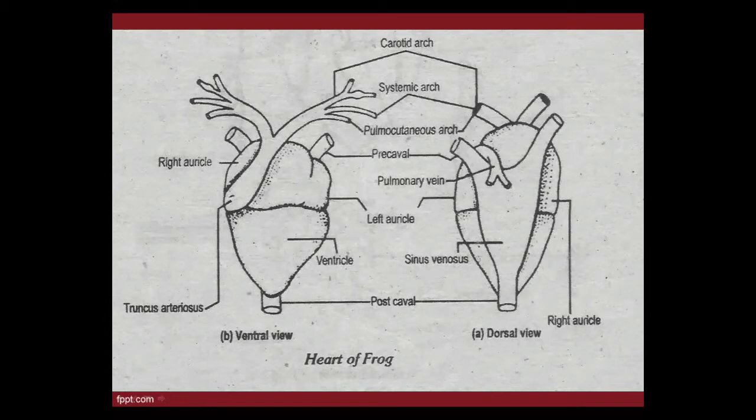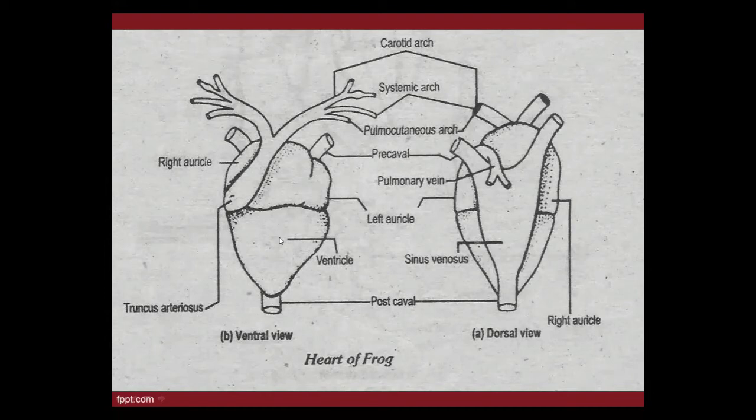Frog has three true chambers. Most systems of the frog closely resemble the human body, but here I am telling you a difference also. Frog has only one ventricle; human beings have two ventricles. That's why oxygenated and deoxygenated blood are separated in the human body. But in frog, both types of blood come into the ventricle.